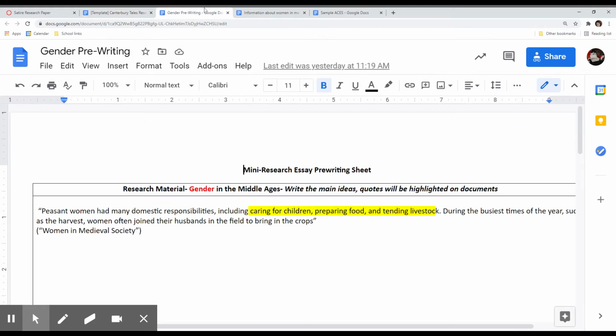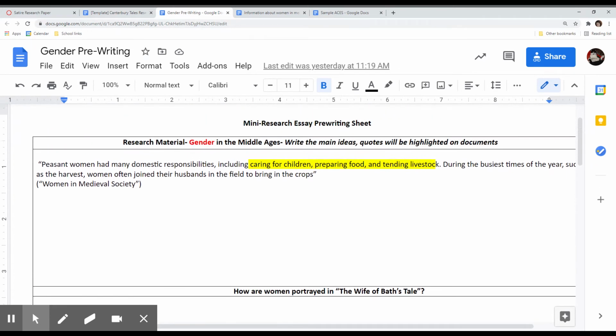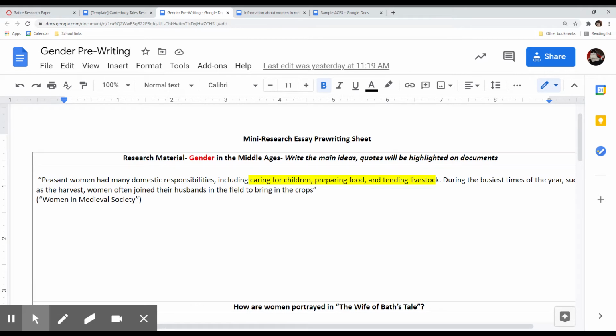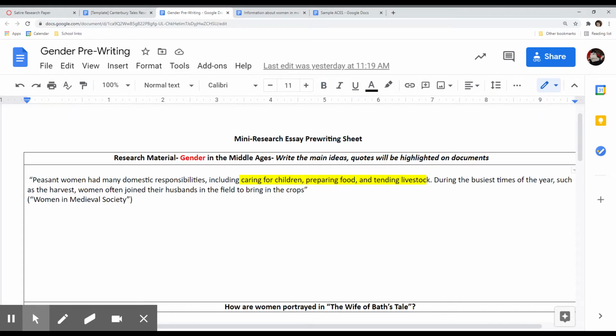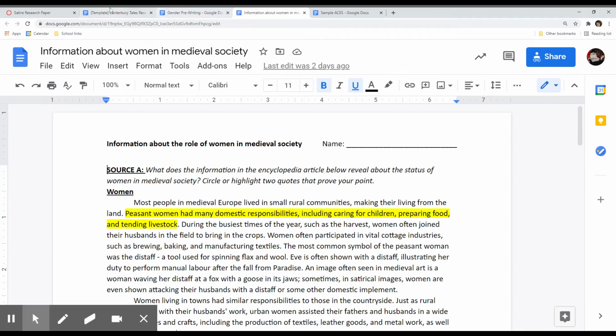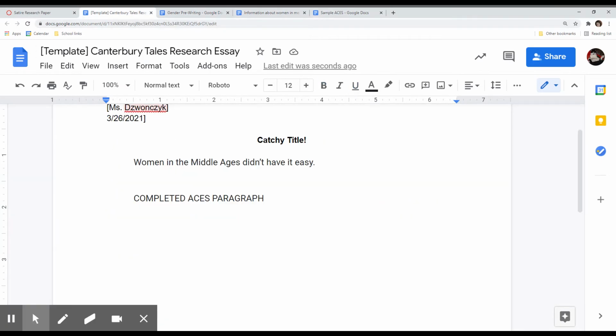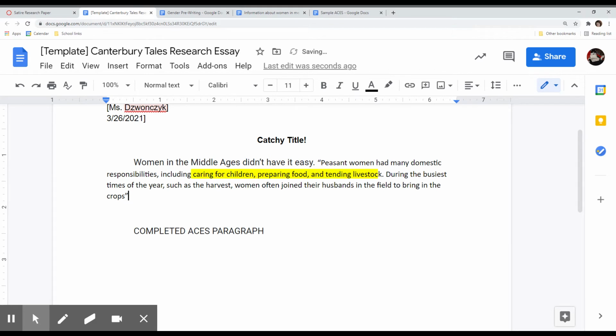Now you're going to go back to your research organizer, your pre-writing sheet. Remember, we had quotes up here at the top. You should have 4 quotes up here. You're going to use 2 of those to bring in for research for your intro paragraph. So let's say I want to use this quote about peasant women having domestic responsibilities. I'm going to copy that, and I'm going to put that in here.